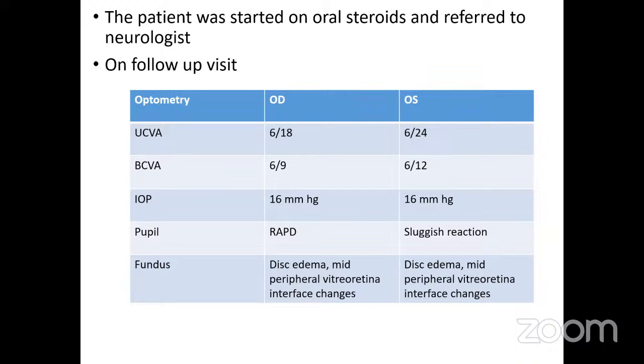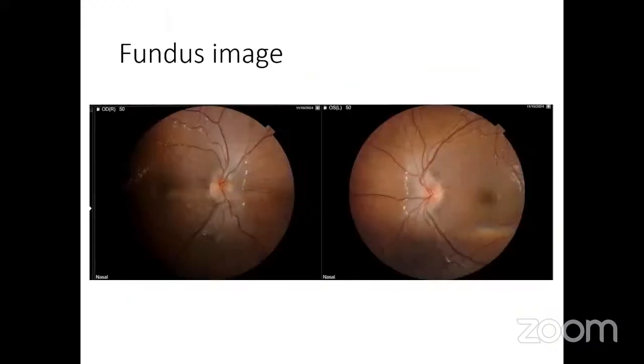On follow-up visit, the uncorrected visual acuity of the patient was found to be 6 by 18 in the right eye, which improved to 6 by 9, whereas it was 6 by 24 in the left eye, which improved to 6 by 12. The pupillary reactions were as present earlier, that is RAPD in the right eye and sluggish reaction in the left eye. The fundus picture showed disc edema with mid-peripheral vitreoretinal interface changes bilaterally.